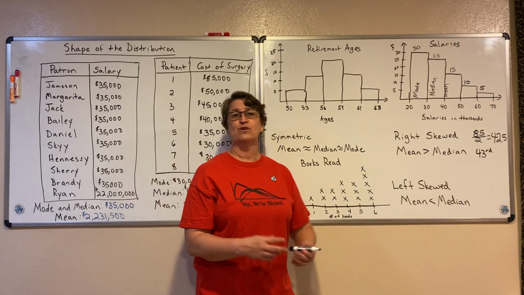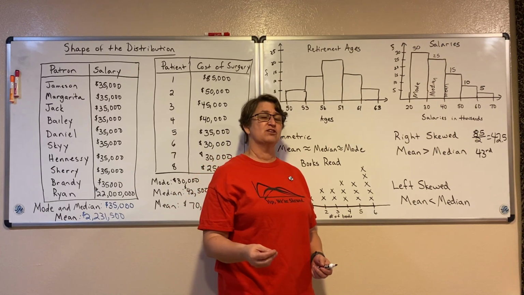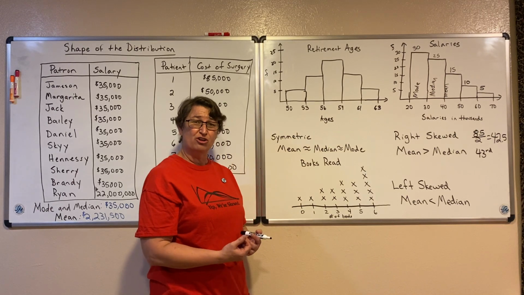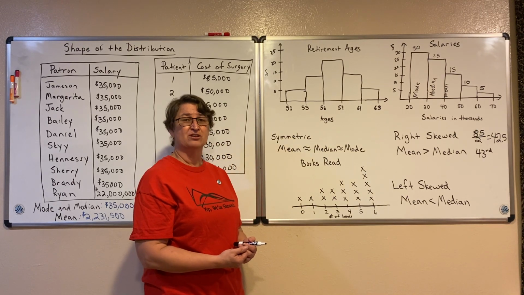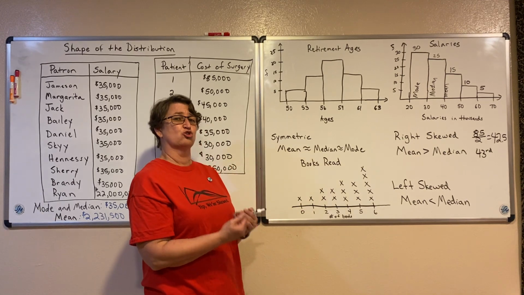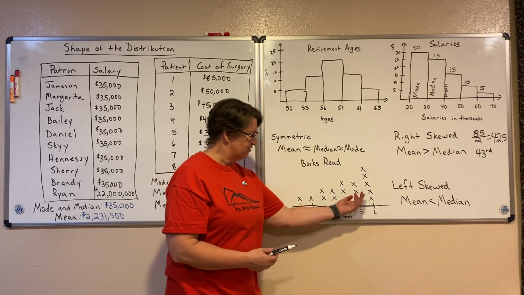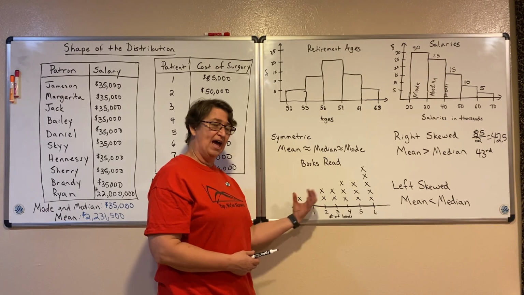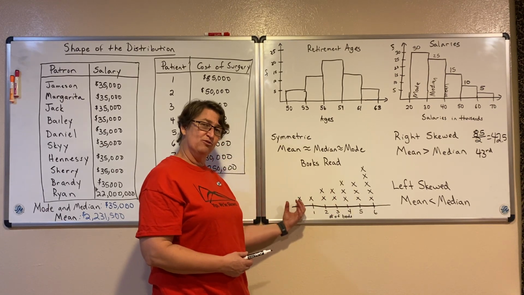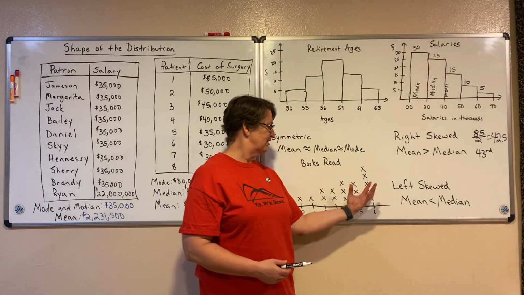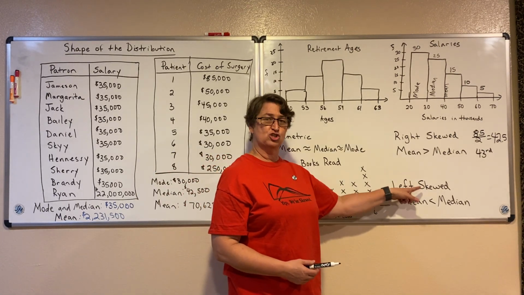Think about when you've got all great grades and then all of a sudden you forget to turn in a paper. It pulls your grades down to the left. So just that one value can skew your grade way down. And the same thing's happening here. These few values on the left are skewing that mean, pulling my mean to the left. So we say this distribution is left-skewed.